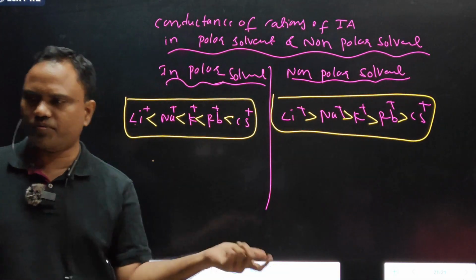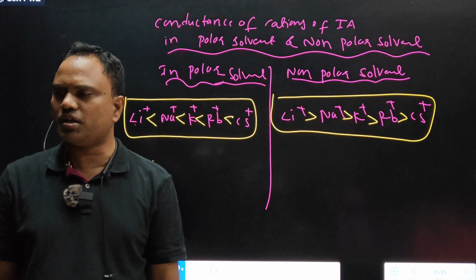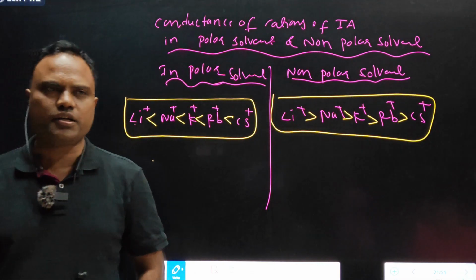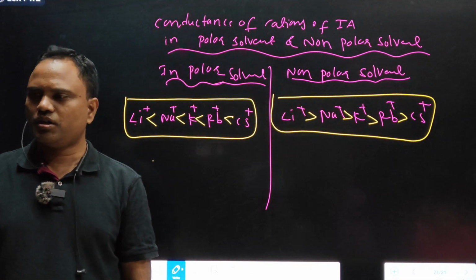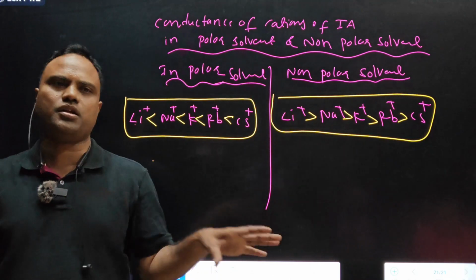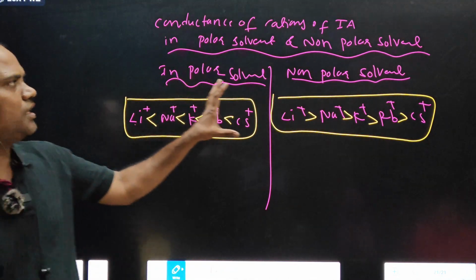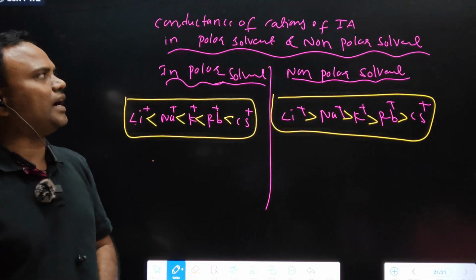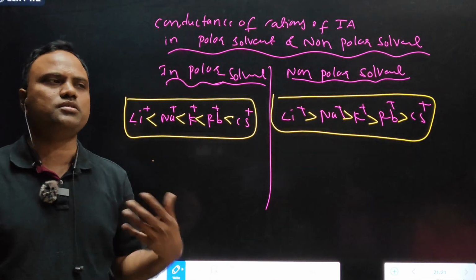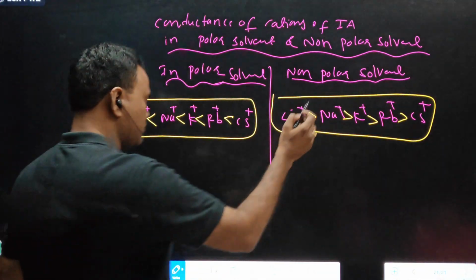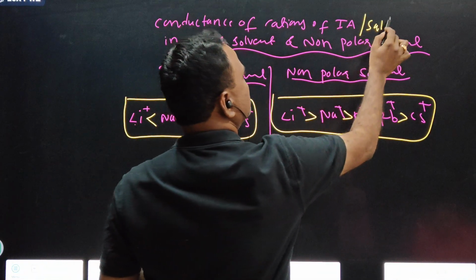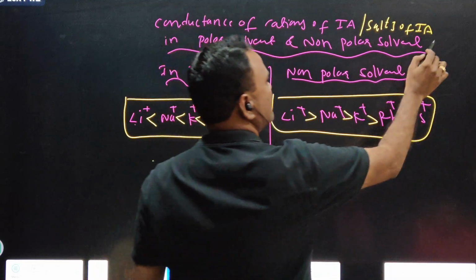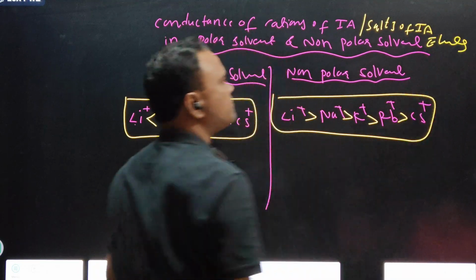Given general relation before that. What is the general relation between size and conductance? Conductance is inversely proportional to size or directly proportional to size? Inversely proportional to size. That is general relation. But for alkali metal cations or their salts, conductance of cations of first A, or we can consider salts of first A also. Here you can write salts. No need to discuss separately. Salts of 1A group elements. Salts of 1A elements. Same concept for both.